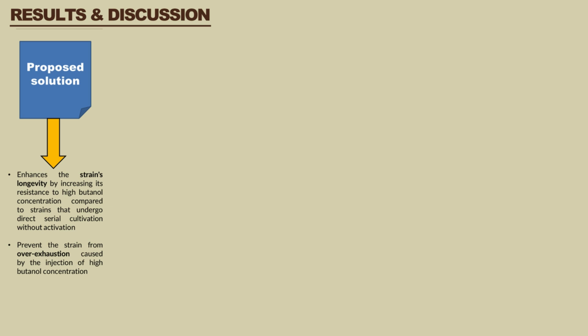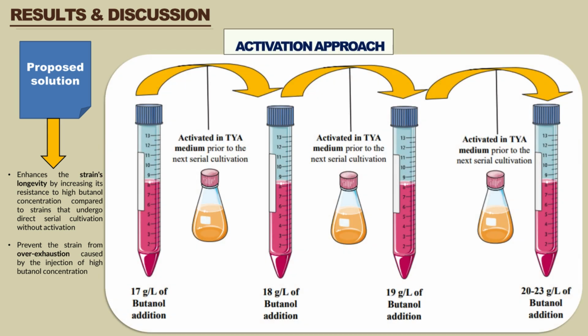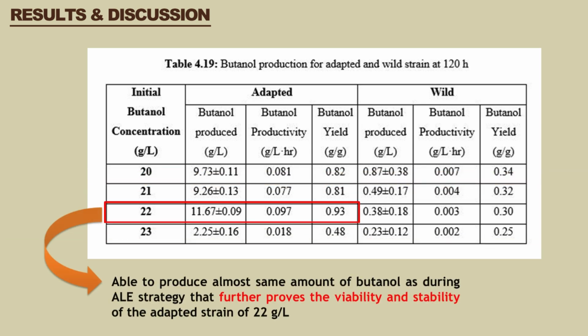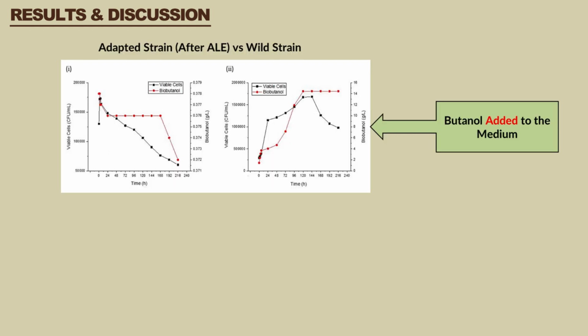Therefore, we came up with a novel method that can enhance the serial cultivation method during ALE, which is called the activation approach. So how is this approach helpful? This method prevents overexhaustion of the strain and also promotes longevity of the strain to tolerate higher butanol concentrations. As a result, we can see that the adapted strain can sustain up to 22 g/L of biobutanol and produce 11.67 g/L of biobutanol, in contrast with the wild strain with a negligible amount. This adapted strain of 22 g/L was further selected for closer comparison with the wild strain.